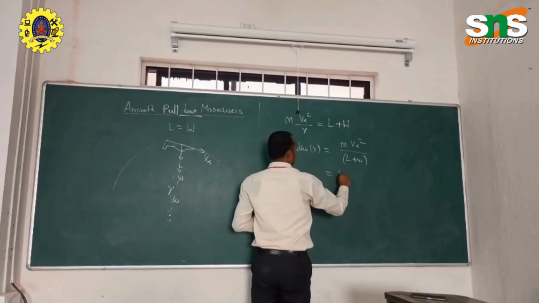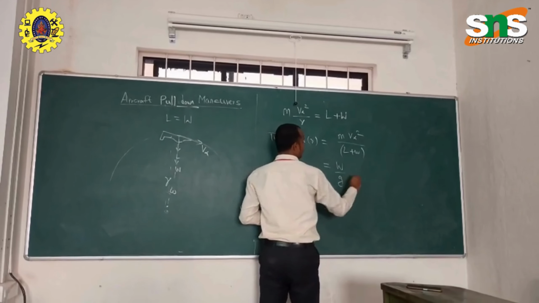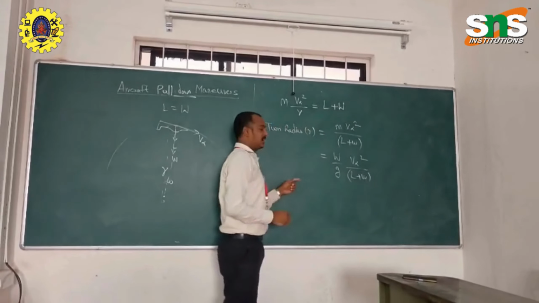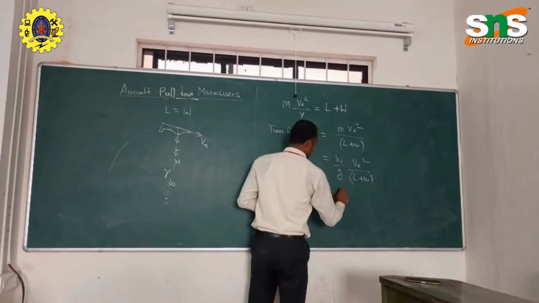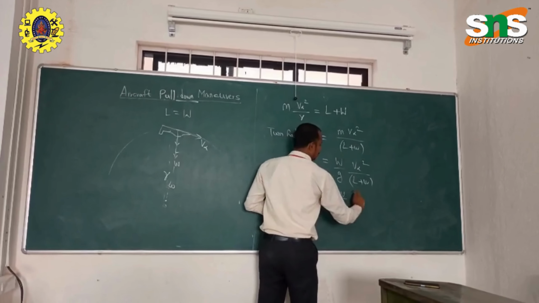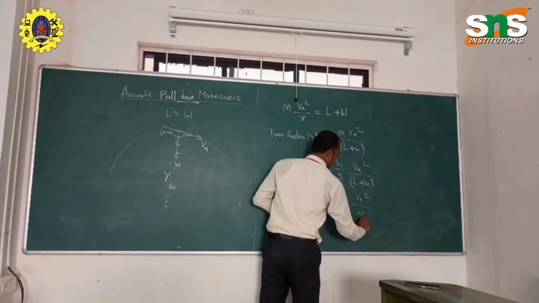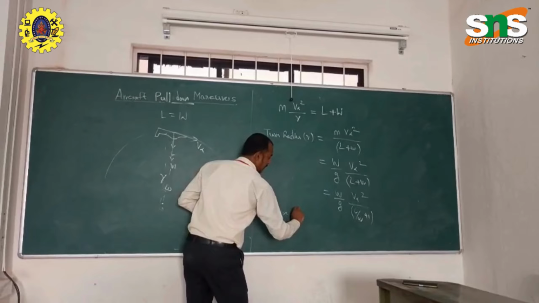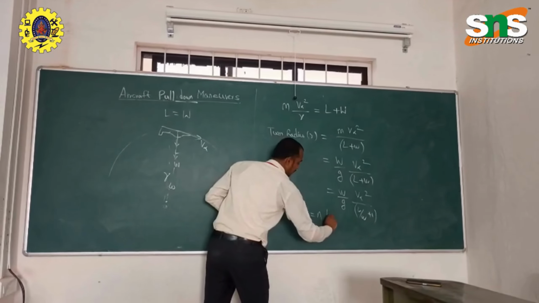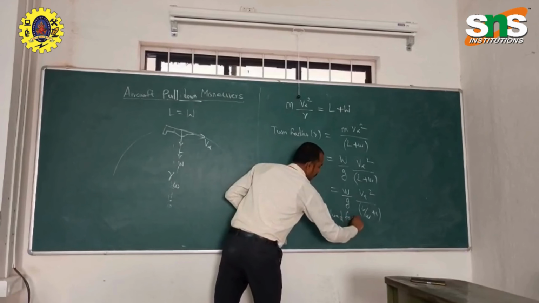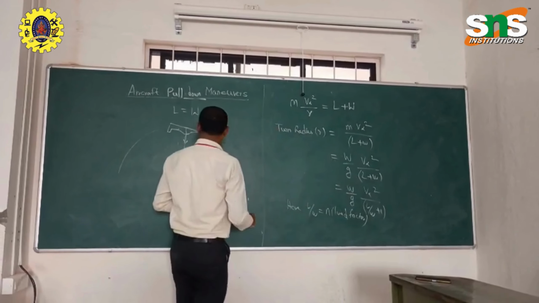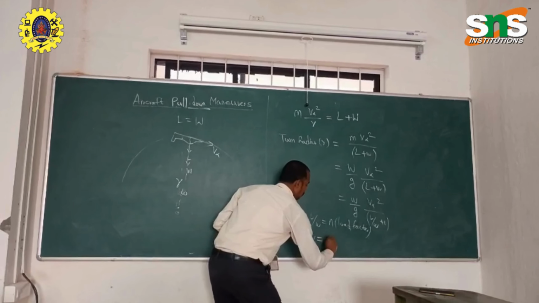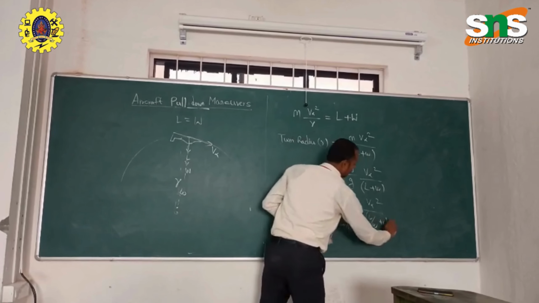The mass will be weight divided by gravity, so R equals W by g times V infinity square divided by L plus W. Here we can rearrange the equation as W by g, V infinity square, divided by W times L by W plus 1. Here L by W is equal to the load factor. Now we can replace it in the turn radius. Now this equation will change as R equal to W by g, V infinity square, divided by W times n plus 1.